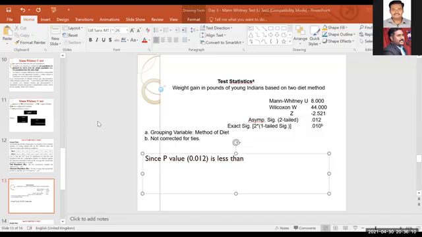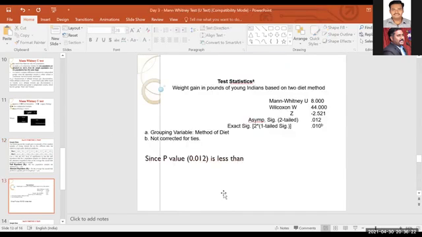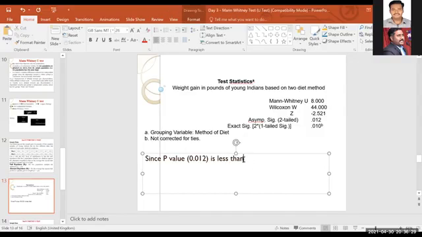Because in the given data, they mentioned a 1% level of significance, 0.01. So we need to compare with that only. Don't go with 0.05 for everything. If it is not given, you have to go with 0.05; if it is given, then you have to use that. So 0.01. Therefore, what is the conclusion? Is the null hypothesis accepted or rejected? The null hypothesis is rejected.